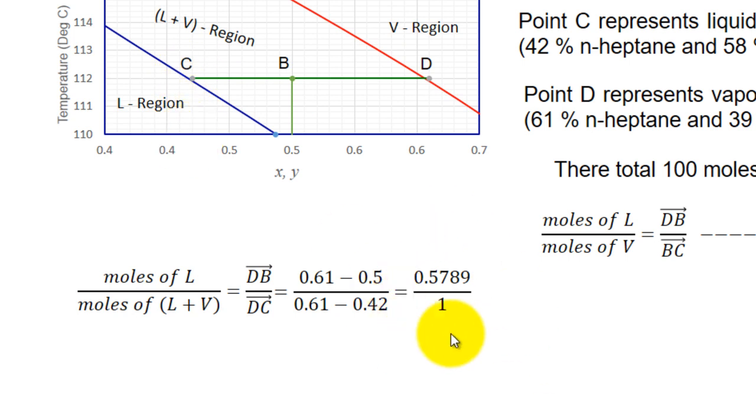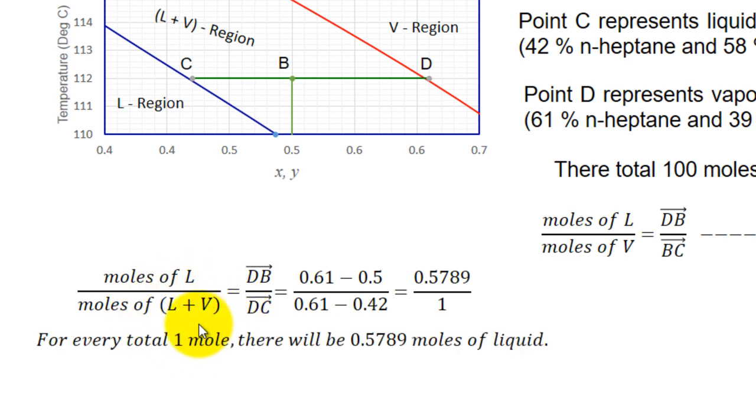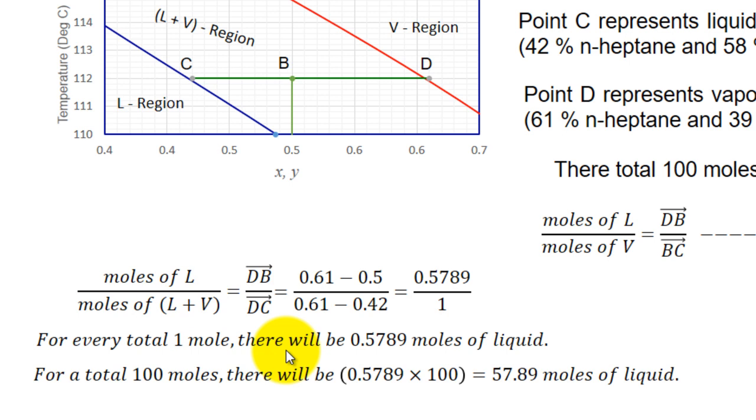So we'll get 0.5789 by 1. It means for every 1 mole of liquid and vapor mixture, there will be 0.5789 moles of liquid. That is the meaning. I started with total 100 moles of this liquid and vapor. Therefore, for 100 moles, it will be 57.89 moles of liquid.